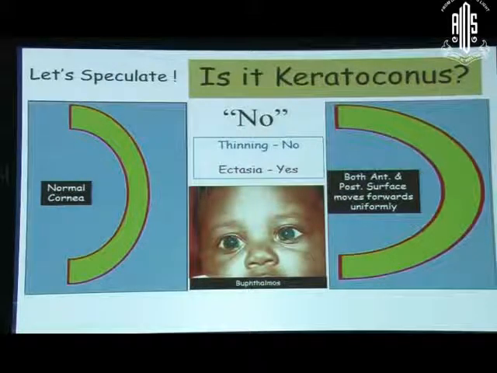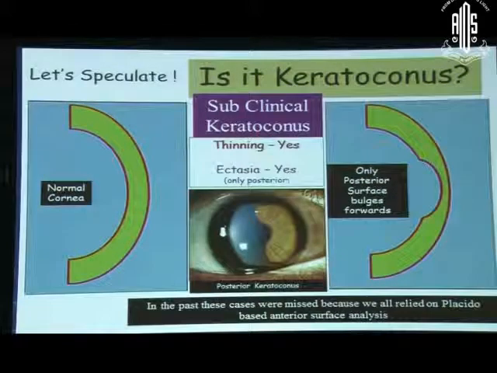Let's look at a case of buphthalmos. There will be stretching out of the cornea, where there will be ectasia of both the posterior and the anterior surface, but there is definitely no thinning. So we can't call this case ectasia. Now let's look at an isolated condition where only the posterior surface is bulging forward with normal anterior curvature. Yes, we have thinning and we have ectasia. So this is called subclinical keratoconus.